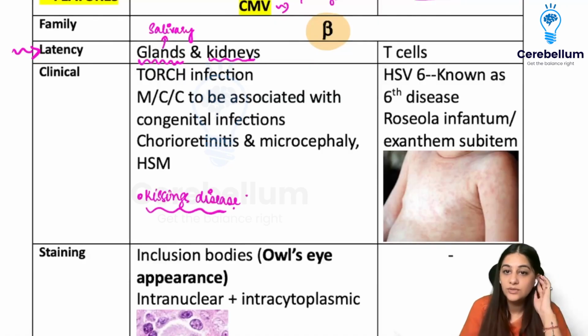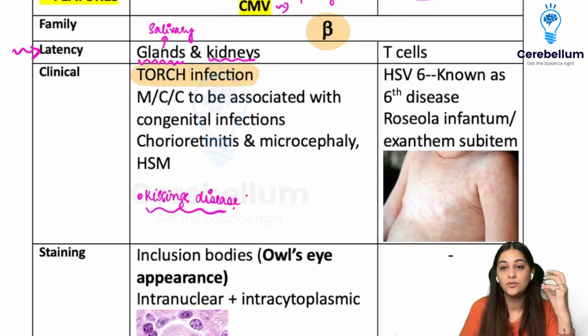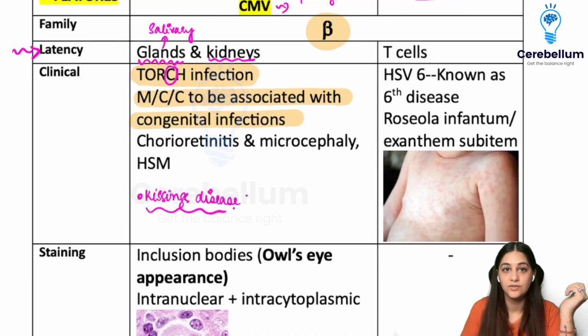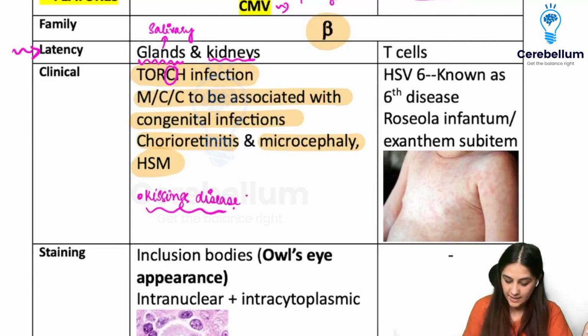Now, coming to the clinical manifestations, the most important manifestation is going to be your TORCH infection, right? So, TORCH is the group of congenital infections in which your C is for your CMV. And it is one of the most common causes to be associated with congenital infections, causing chorioretinitis, microcephaly, and hepatosplenomegaly.